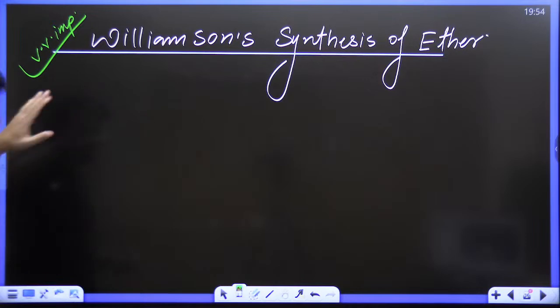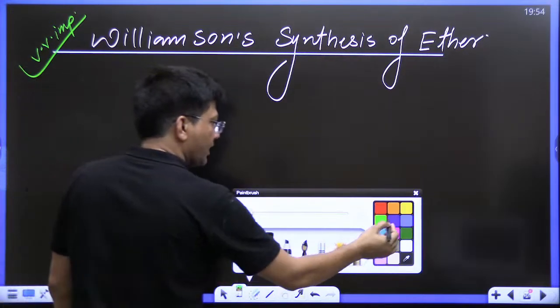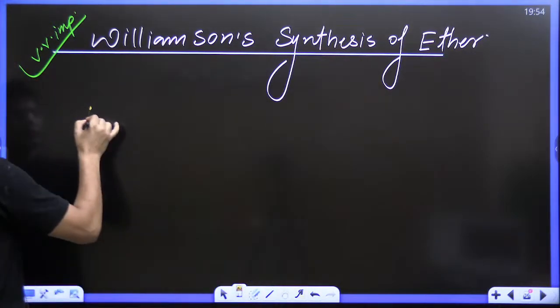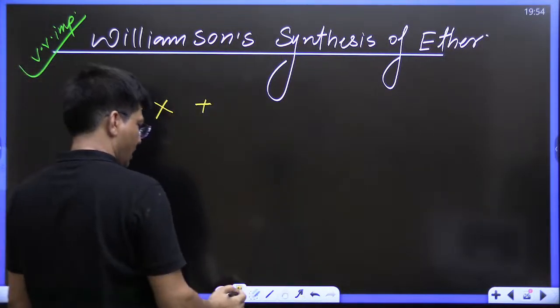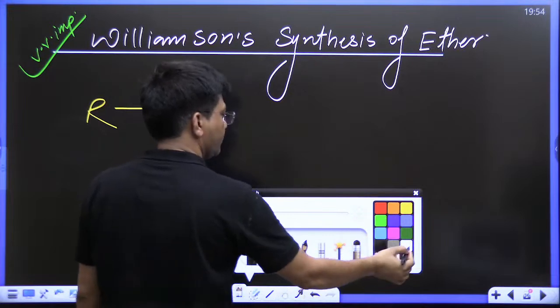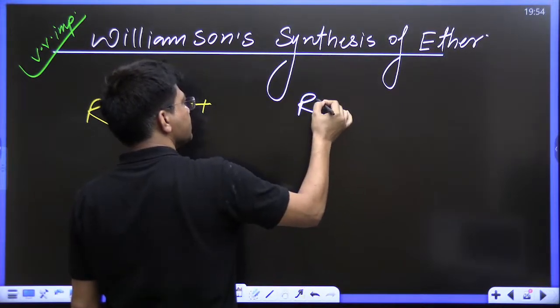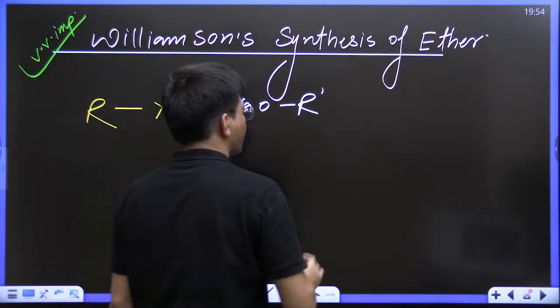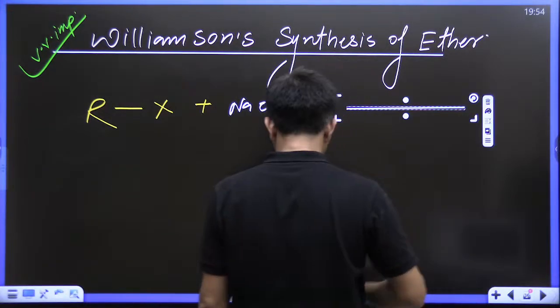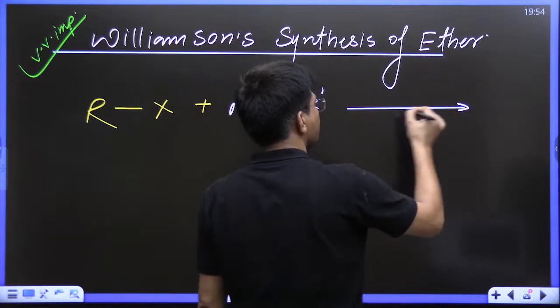What Williamson said is, whenever you want to prepare ether, you take RX plus R'ONa, or R'OK, in presence of dry ether.